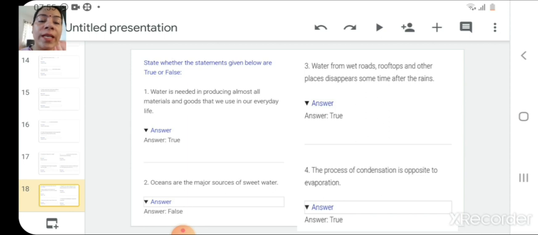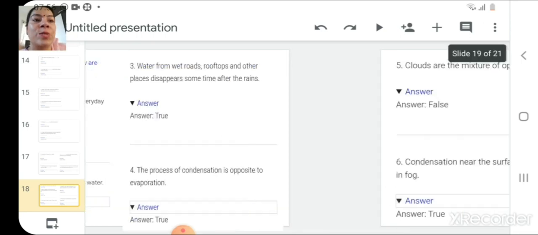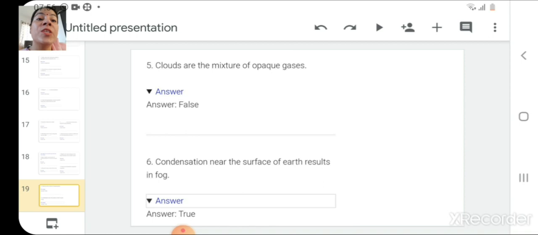Now moving on to the next question. Water from wet roads, rooftops and other places disappears sometime after the rains. Yes, this is true. Because of the evaporation process, it disappears from the rooftops, roads, etc. The process of condensation is opposite to evaporation. Yes, it is true. Clouds are the mixture of opaque gases. False. Condensation near the surface of earth results in fog. True.